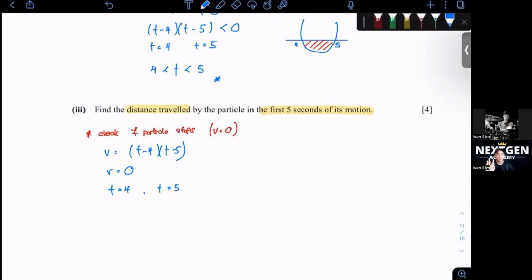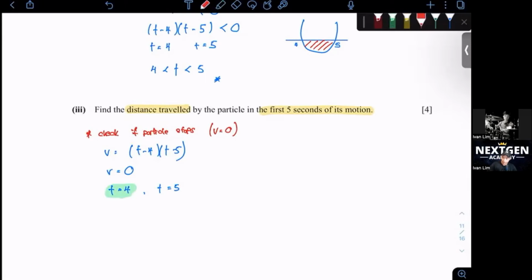At the 4th second, it changes direction because it stops. At t equals 5, it stops again, but we only want the first 5 seconds, so it doesn't matter. At 5, yes, it will change direction again. However, we don't care after 5 seconds because we only want the first 5 seconds. So we need to take note of this. You always have to check. It's not always the case that it will change direction. You have to check when they ask you to find the distance traveled.